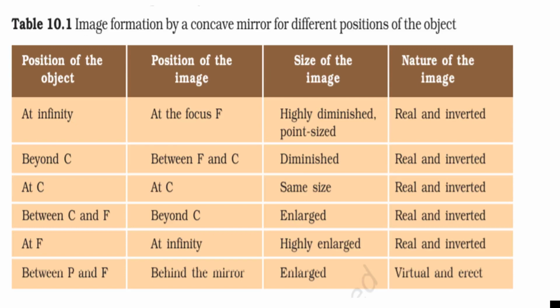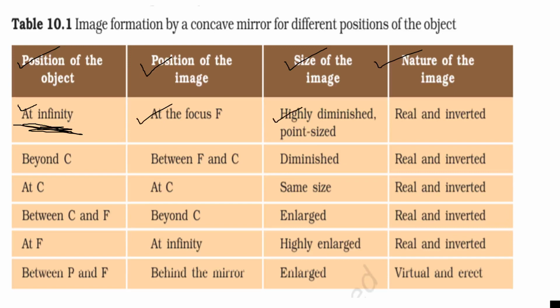In the first column, the position of the object, where the object is placed. Second column gives you the position of the image, where the image is formed, then size of the image, nature of the image. So when the object is placed at infinity, the image is formed at focus and it will be highly diminished, point in size. Very small image will be formed and it will be real and inverted.